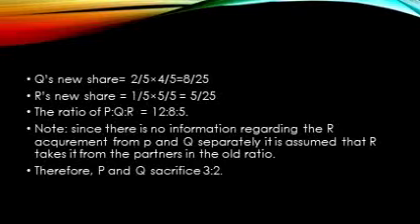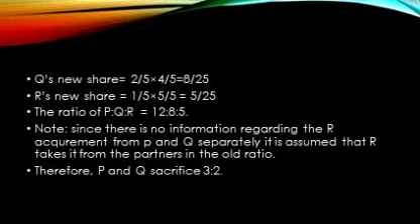R's new share we need to find. The 1/5 share is the future profit share, so we need to bring the denominator to 25, so it is easy to calculate the new ratio. So 1/5 into 5/5, we get 5/25.